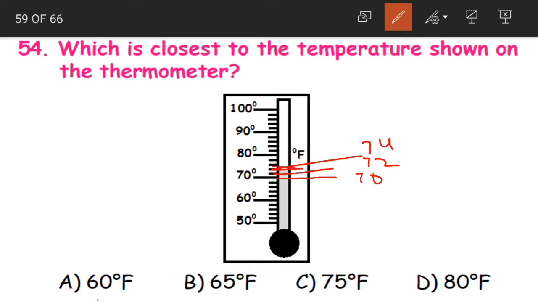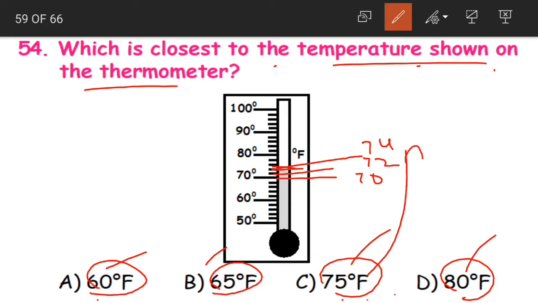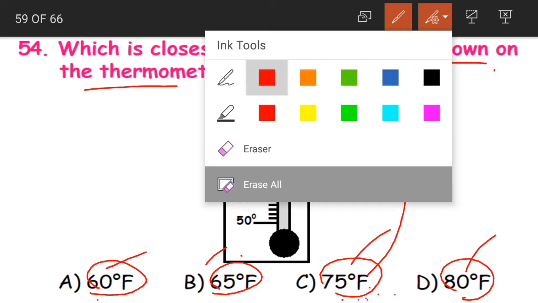The temperature here is stopping at 74, and if you look at the options, we have 60, 65, 75. Which is the closest to the temperature shown on the thermometer? Is 60 closer, 65, 75 or 80? Which is the closest one, children? Yes, 75 degrees Fahrenheit is the closest temperature to what is shown on the thermometer.